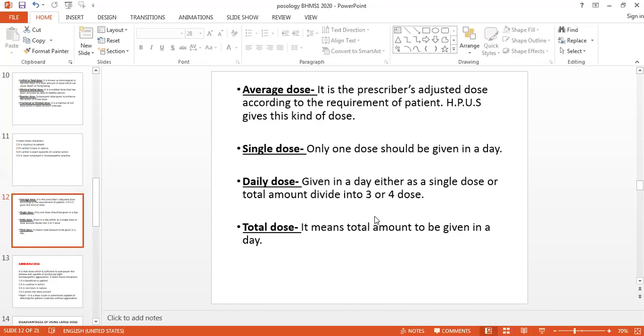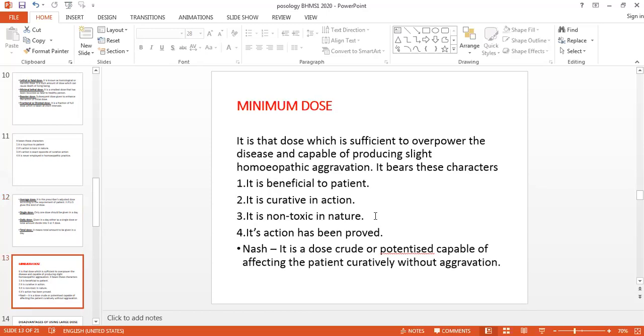Average, taking the average of all doses, that is the average dose. Single dose in a day, that is the single dose. Daily dose, what you are giving now, it may be the single dose or it may be divided into 3 to 4 doses, and total number of doses, that is the total dose. We have to overpower all these. Unwanted aggravation, if you don't want it, then the minimum dose we have to follow.